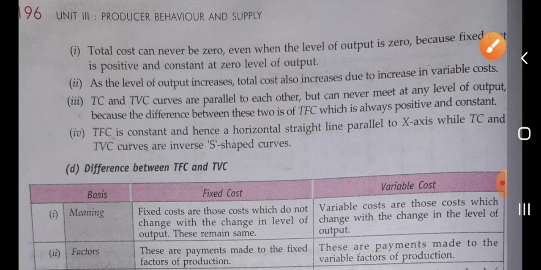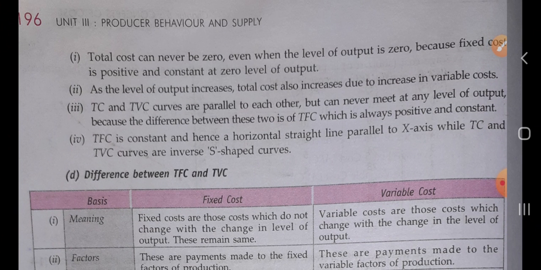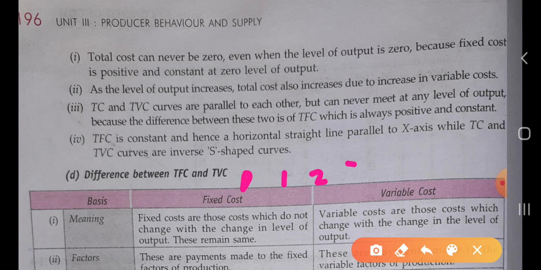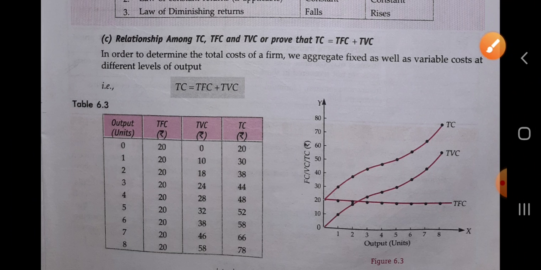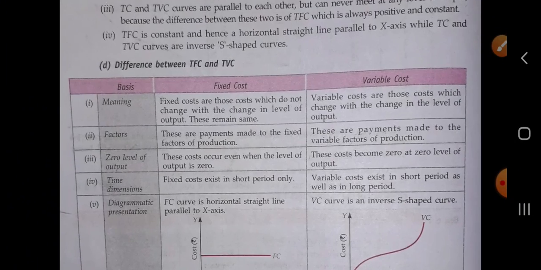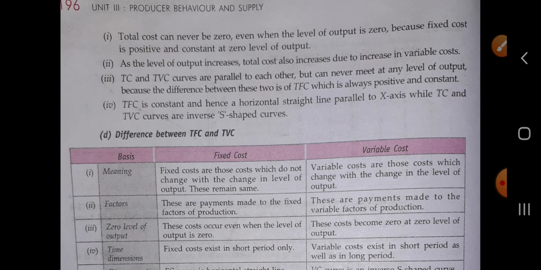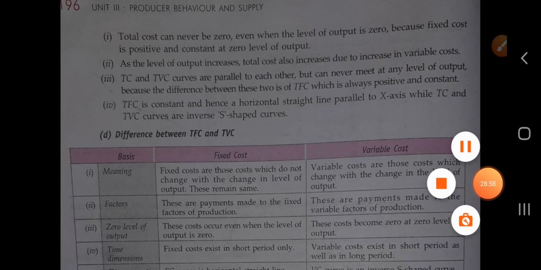Okay, so as the level of output increases, total cost also increases due to the increase in the variable cost. We see that when the level of output is increased by 0, 1, 2, 3, 4, 5 and so on, the total cost also increases. We see that the total cost continuously increases, 20, 30, 38, 44, because the variable cost is continuously increasing. In that case total cost is also increasing.